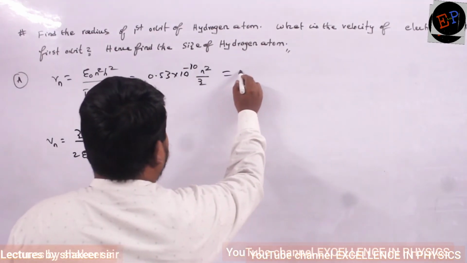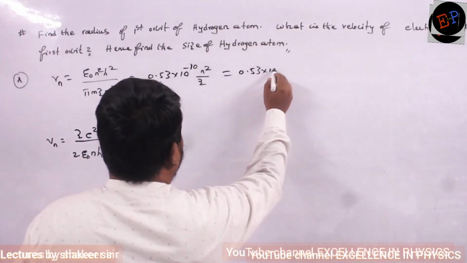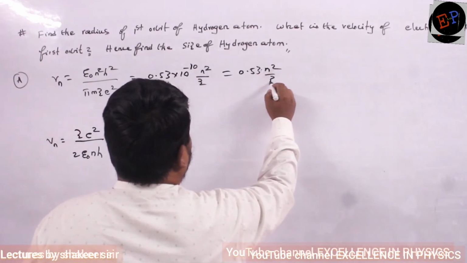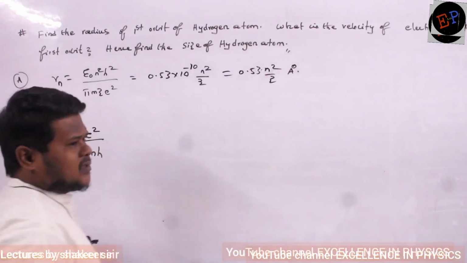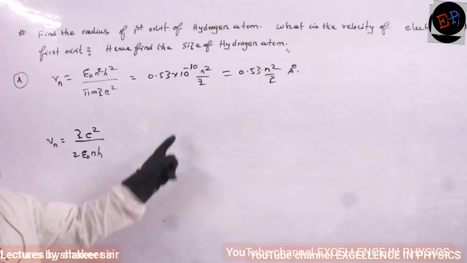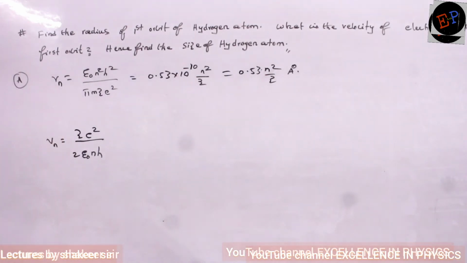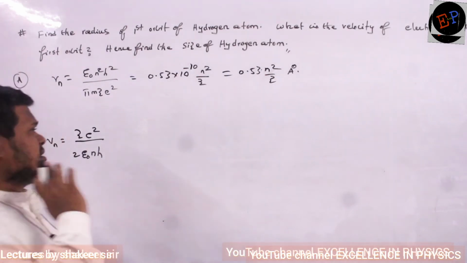Or you can just write 0.53 n square by z angstrom, because 1 angstrom is equal to 10 power minus 10 meters. Clear? So he is now asking for the radius of the first orbit of hydrogen.